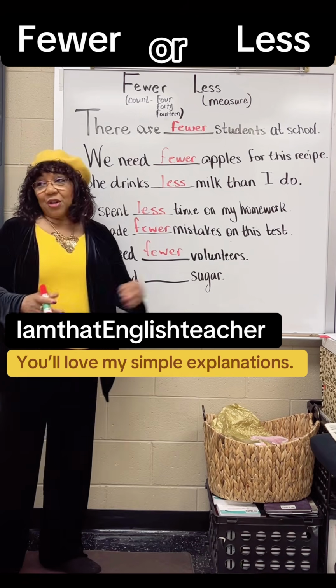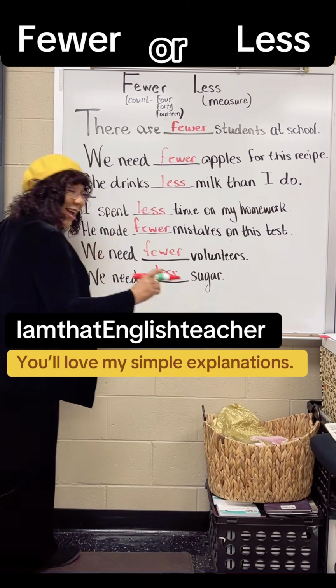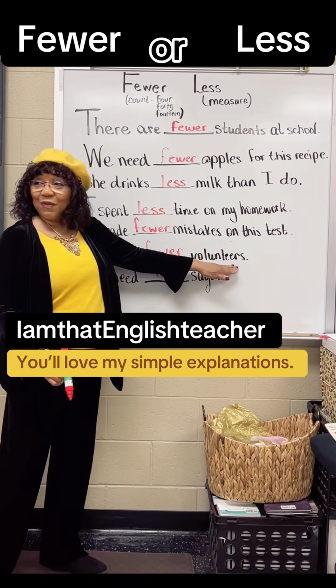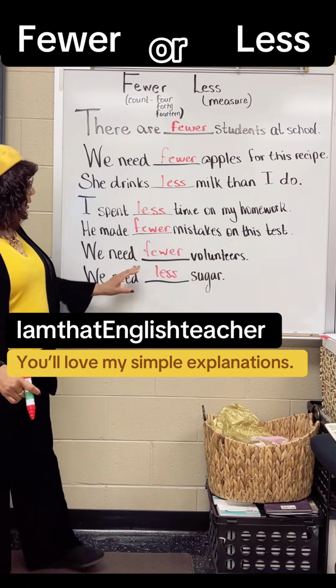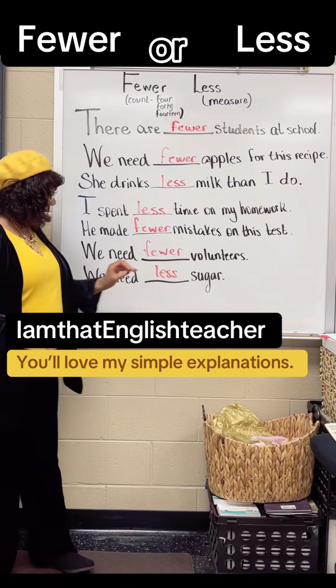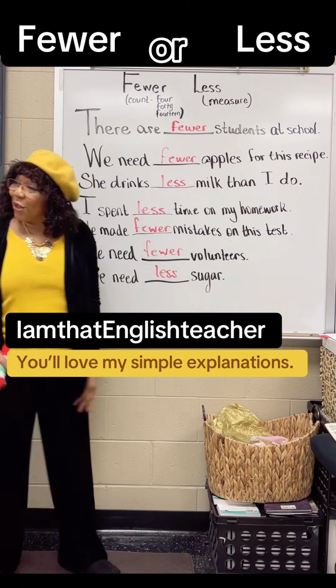We need blank sugar. Less. We need less sugar. Okay, let me show you what I did here. I did this to kind of make a point. I changed it from volunteers to sugar. Volunteers can be what? Counted. But sugar is what? Measured. Do you see how I did that?